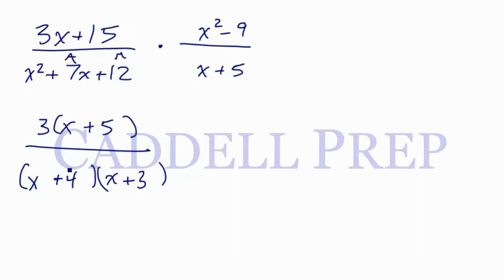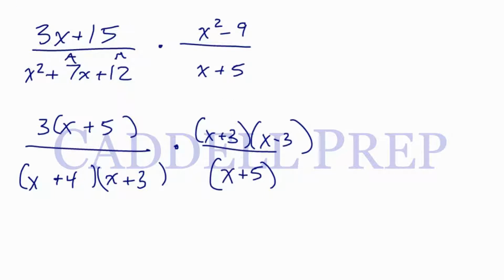Now this is one whole term, this is a term, and this is a term. X squared minus 9 is the difference of perfect squares, so we have x plus 3, x minus 3. We can't do anything with x plus 5, it's just x plus 5. But again, this is one whole term. Now let's see what we can reduce. X plus 5 and x plus 5, x plus 3 and x plus 3. Now multiplying across, we have 3 times x minus 3 over simply x plus 4.